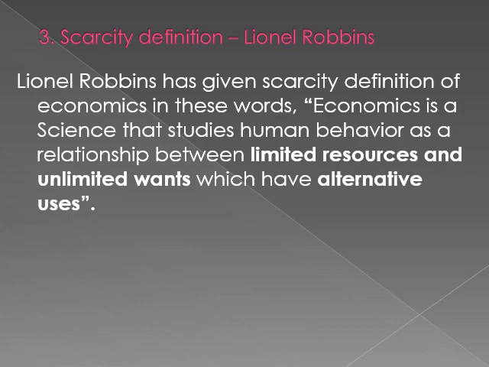So basically, economics is a study of human behavior, the behavior of a person towards what? Towards the relationship between the limited resources and the unlimited wants which have their own alternative uses. Let's get deeper into the definition and you will understand better.